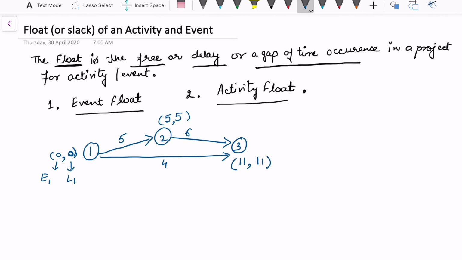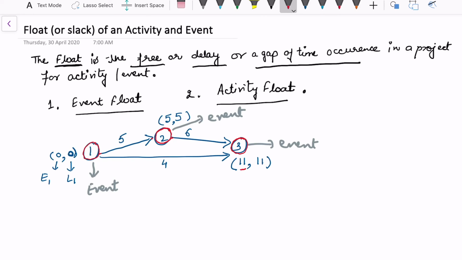This will give me 5 minus 5, 0, and so the latest is 0. In this case, these nodes are called events. So there are 3 events. If I want to read now, anything that is started from the first node, we can start anything from here. This activity takes 5 days. Anything that we want to start from node 2 requires 5 days before we start something. Anything that we want to start from node 3 would require 11 days.